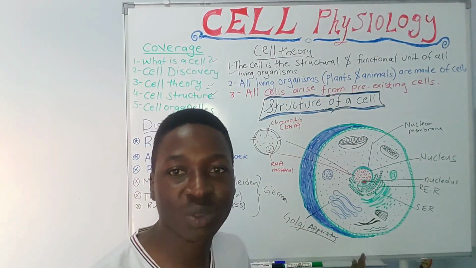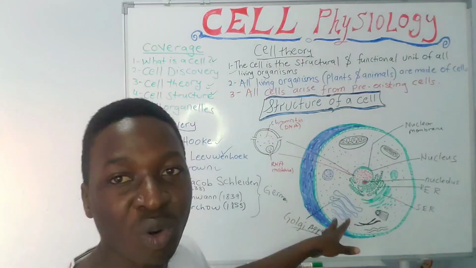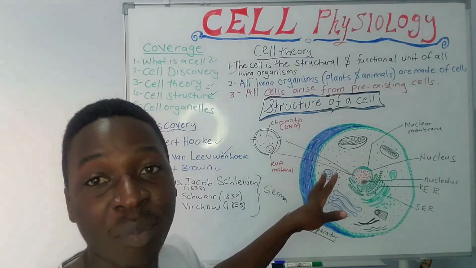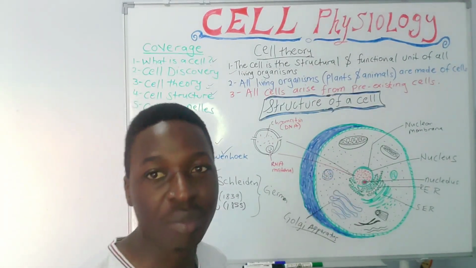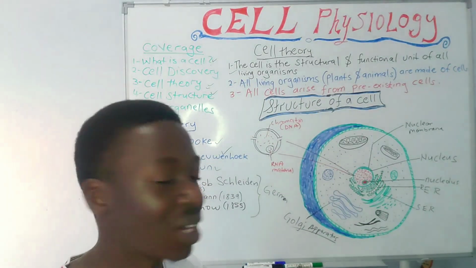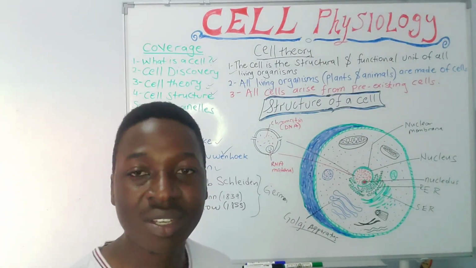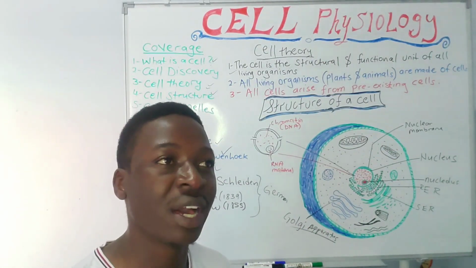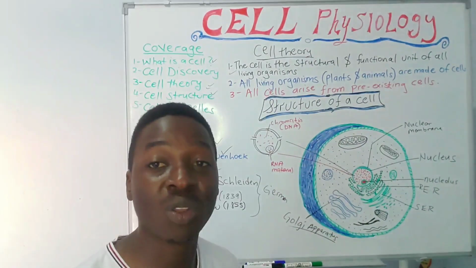But the Golgi apparatus can also help in packaging or modifying some polymers, especially lipid, carbohydrate and protein polymers. For example, chondroitin sulfate and hyaluronic acid can be packaged and processed through the Golgi apparatus, and these two play a very big role as part of the ground substance of the cell, or the matrix.